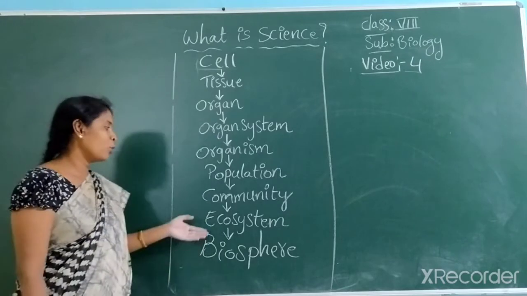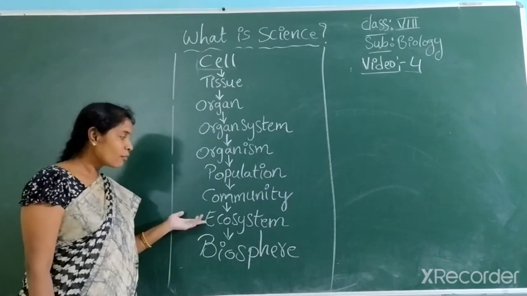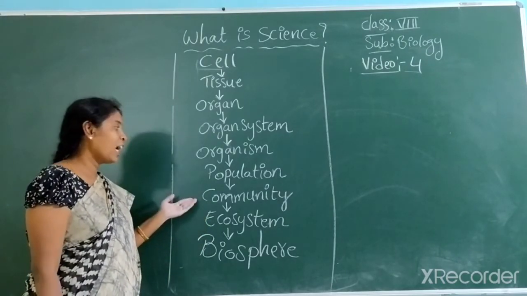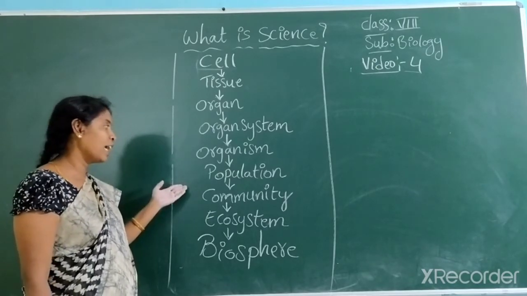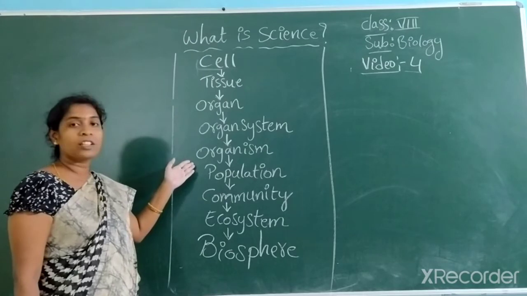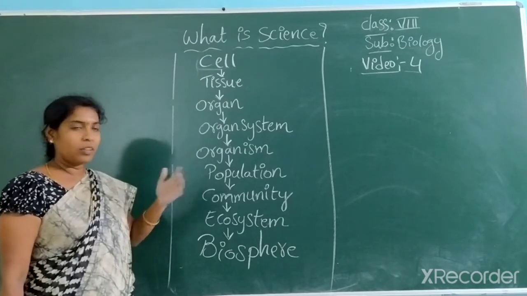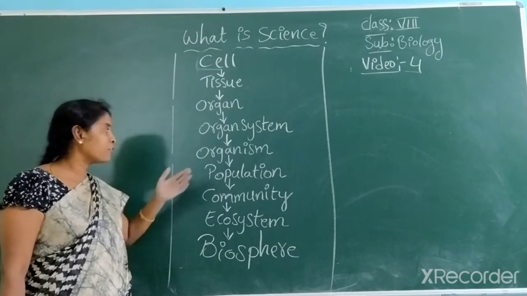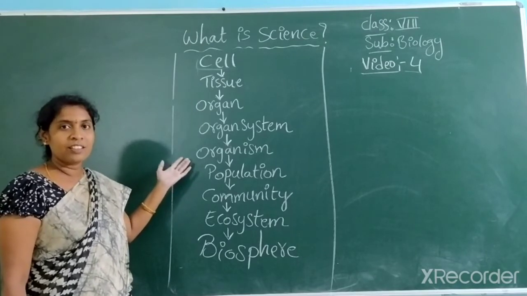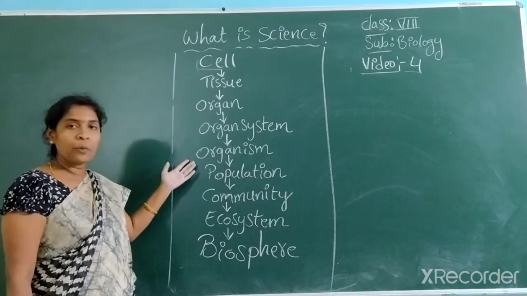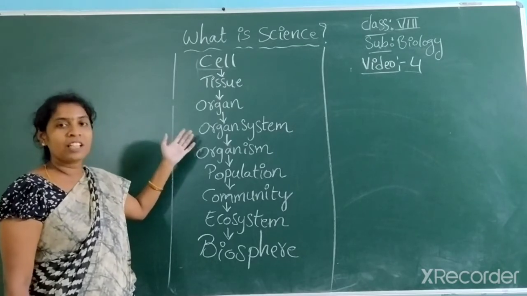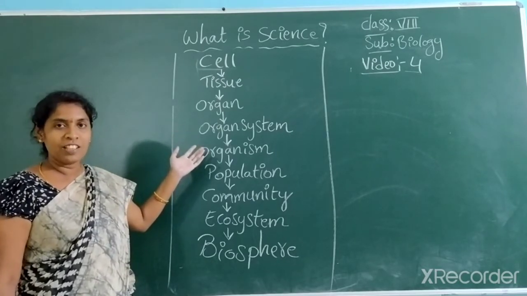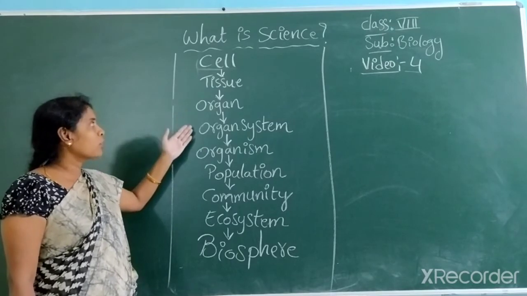For example, as I told you, ecosystem has ecology, and in a community we find different organisms, with morphology, physiology, serology and aerobiology. Even when you look at organ systems, the nervous system is studied in neurology.